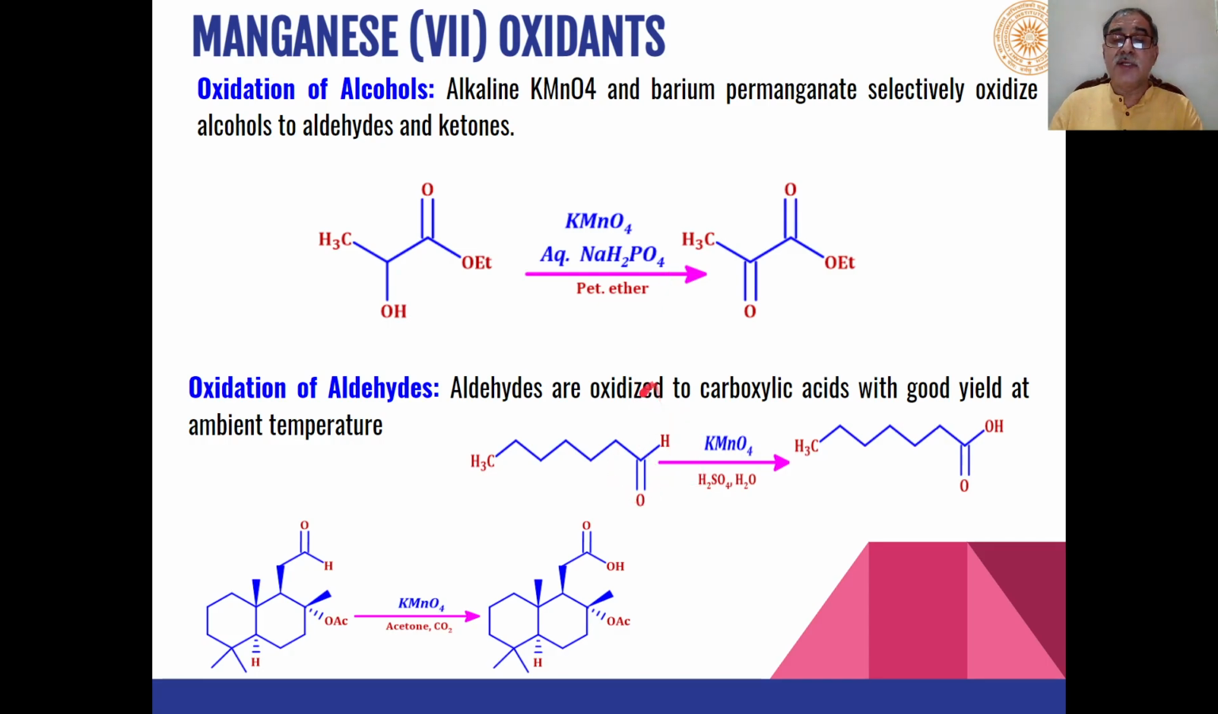Then aldehydes can be oxidized to the corresponding carboxylic acids when KMnO4 is used as an oxidizing agent under acidic conditions. Similarly, in this case, this aldehydic form will be oxidized to carboxylic acid, and you can see that this is a selective oxidizing agent because here the ester group which is present in the molecule is not affected by the oxidizing agent.